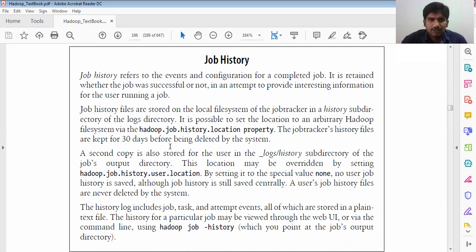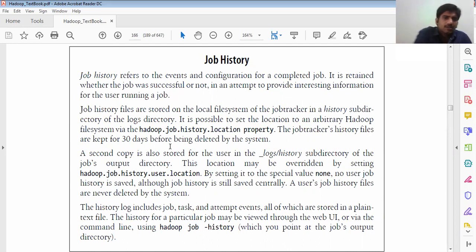The job history files are stored in the local system and the job tracker in the history subdirectory of the log directory. If possible, we can set the location to an arbitrary Hadoop file system via the hadoop.job.history.location property. Through this, we can set it to local globally also. The job tracker history files are kept for 30 days before being deleted by the system. Simply, like spam in email is automatically deleted, in the same way it is automatically deleted after 30 days.